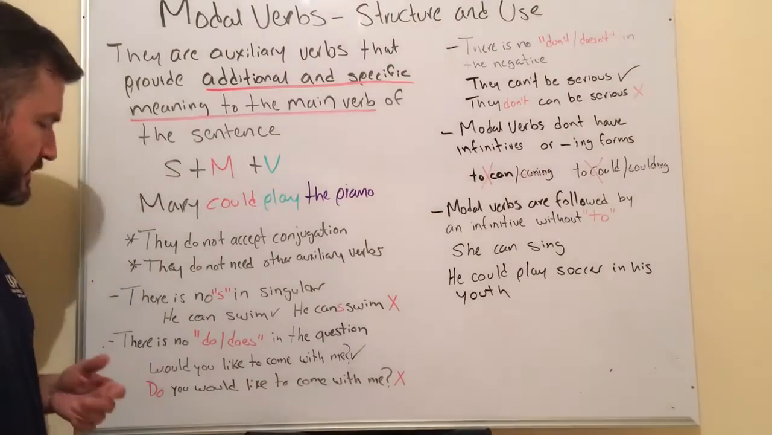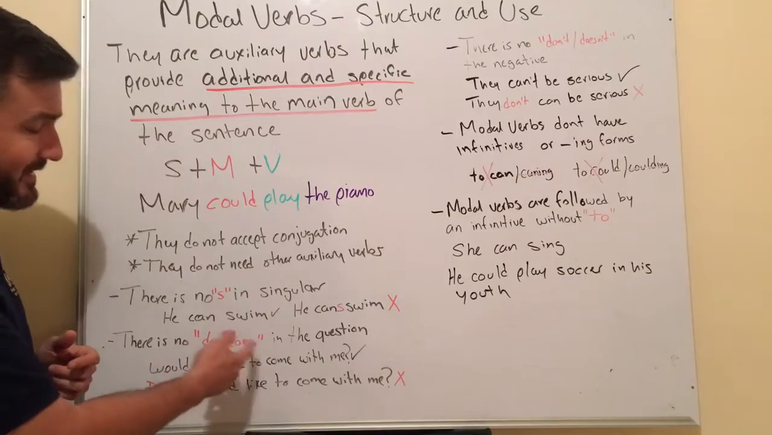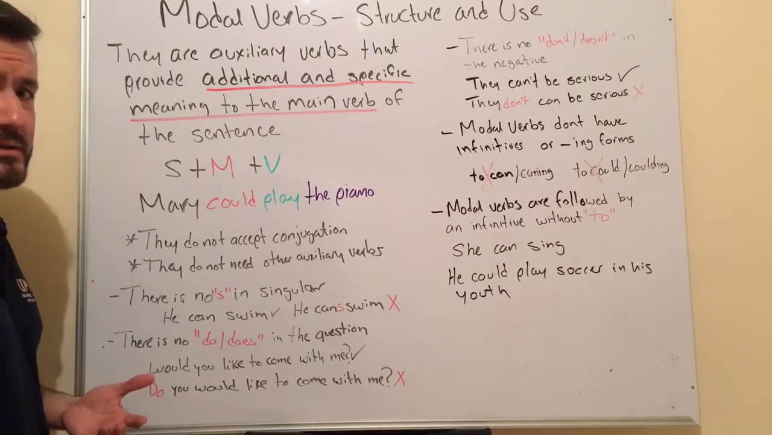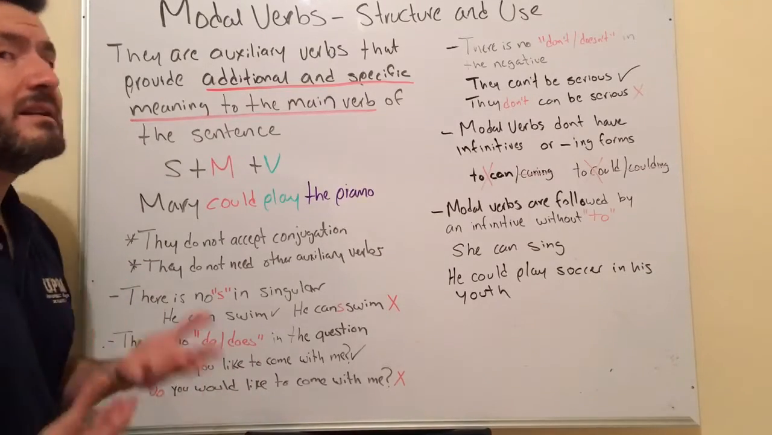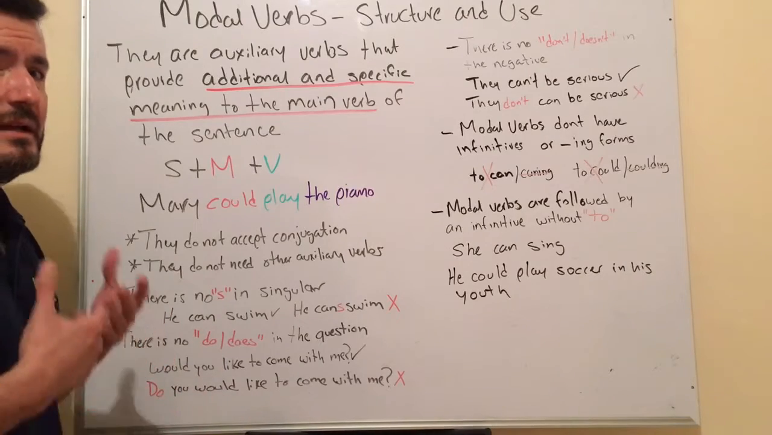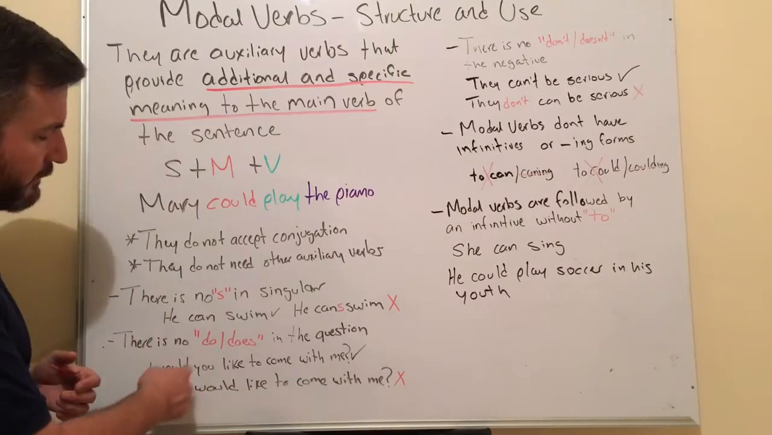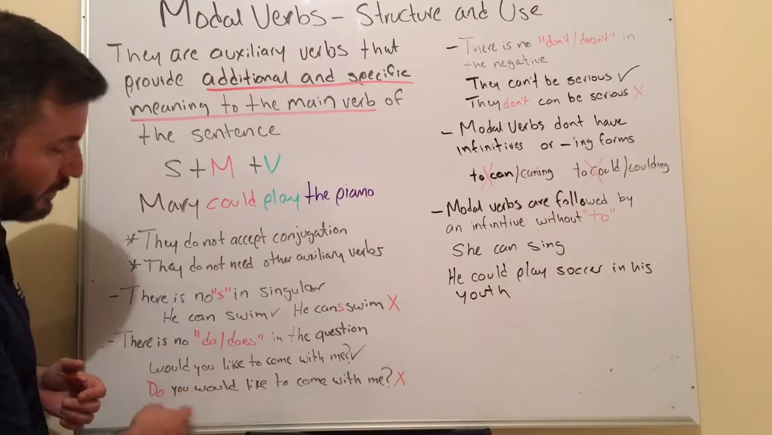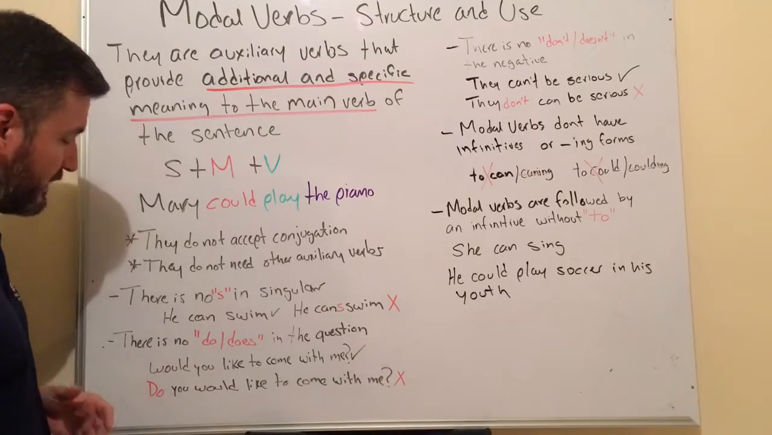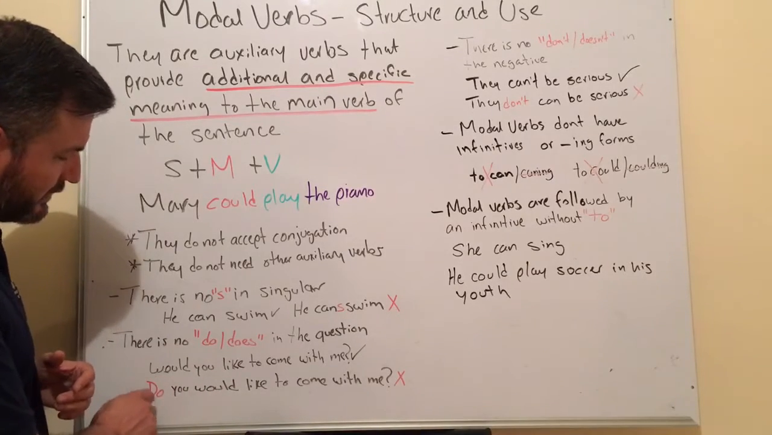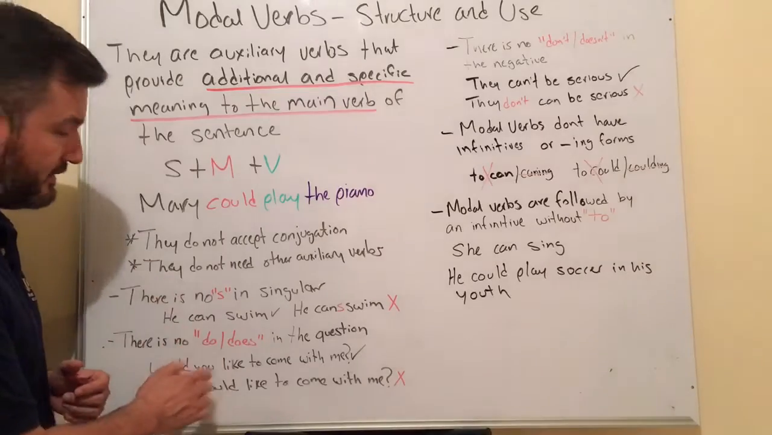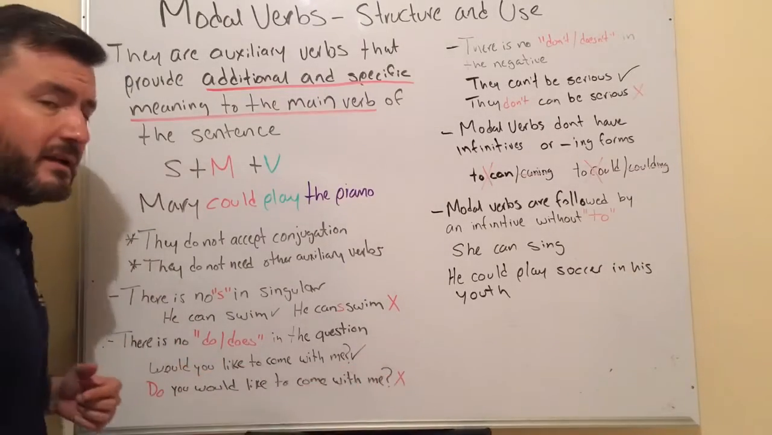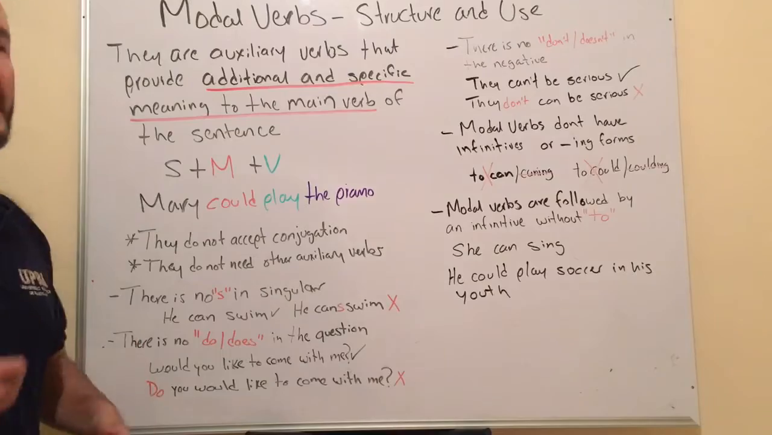Normally with other verbs, we would use do or does when we're asking a question. Again, do you want to come with me? That's fine. But if we're using a modal verb like would, in this case, again, we cannot use do or does. This is incorrect. Okay, now let's move on.